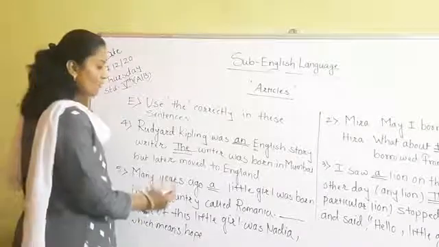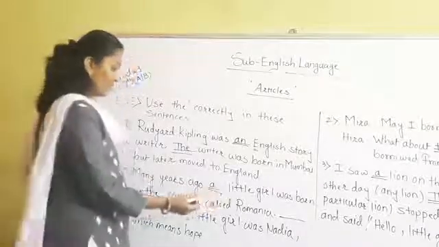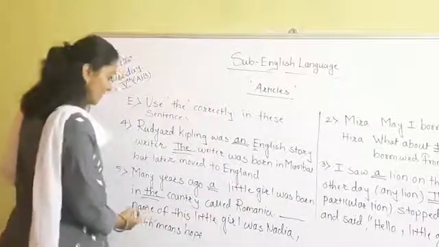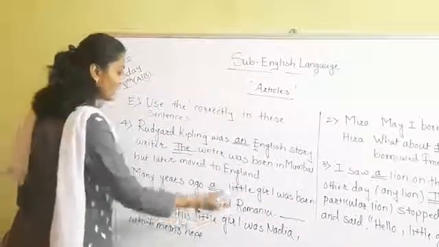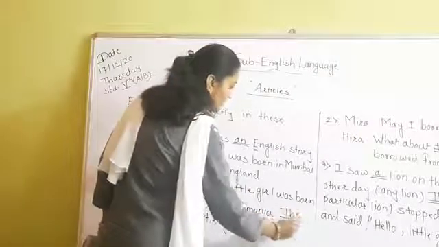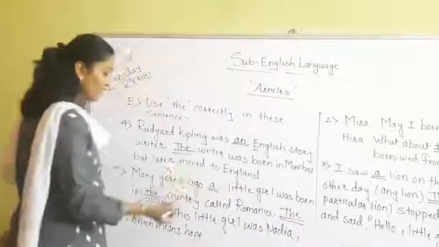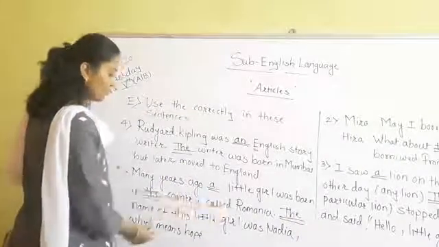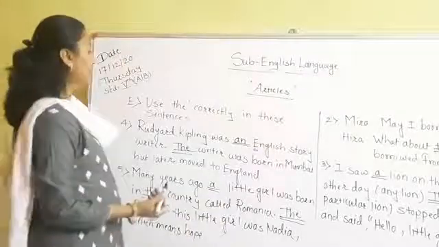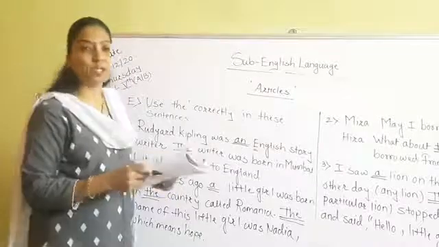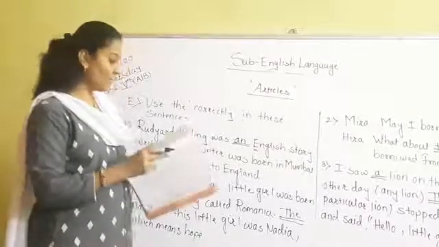The country called Romania, and again dash dash name of this little girl was Nadia. So we will use the, because we are speaking about the girl for the second time. The name of that little girl was Nadia, which means hope. So in this way we have finished exercise or question number E, and I hope that you have understood it very well.